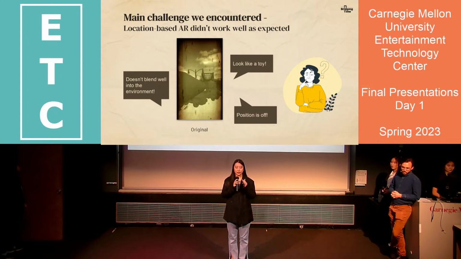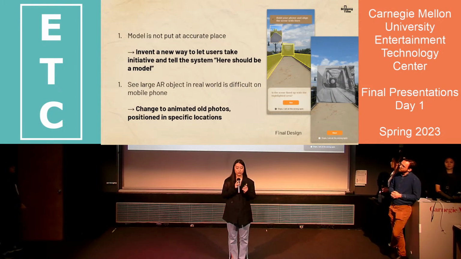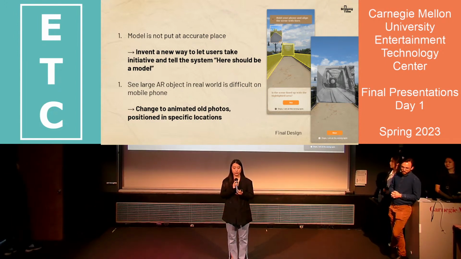So one of the comments that we received a lot during those days was they look like toys, which was very frustrating to all of us. To solve the problems, we came up with innovative solutions. Instead of solely relying on the real-time GPS system to indicate where the object was, we decided to let the users manually indicate where they would like the object to show up by lining up the object to the correct place.